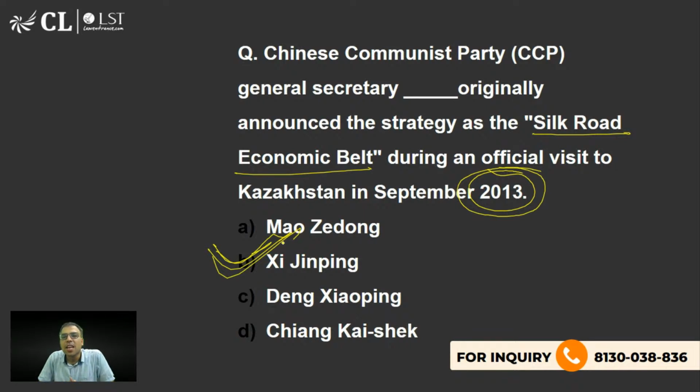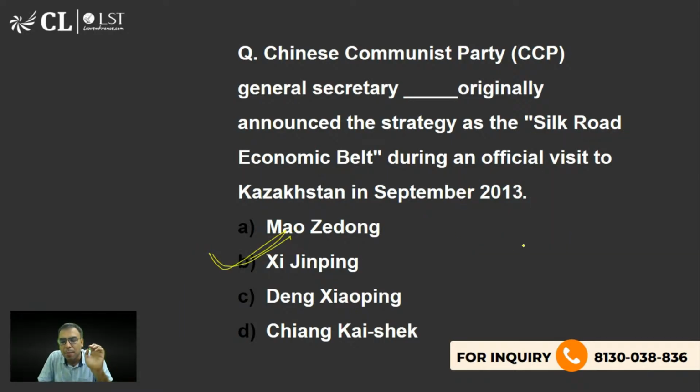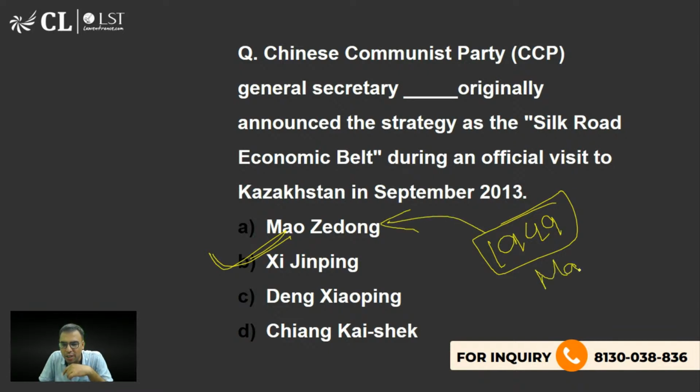Acha, can you please tell me who brought the Chinese Communist Revolution in 1949 out of these four options? Of course, option B will not be it, just because he is the recent one. But other than option B, out of A, C, and D, there was one person who brought the Chinese Communist Revolution in 1949. And this is mentioned in the NCERT book, I think class 12. Yes, Mao Zedong, very good. And that is why their philosophy is called Maoism. So that is what you should know. They brought the Chinese Communist Revolution in 49.